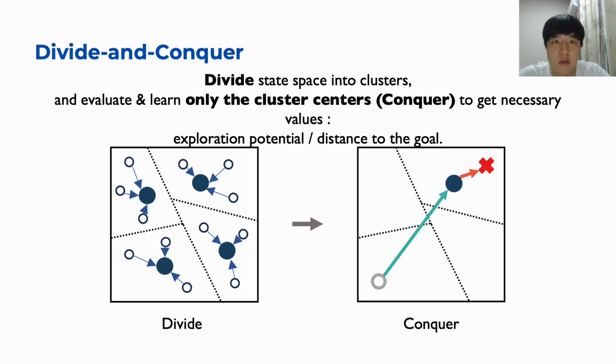We use this strategy to divide state space into clusters, focusing our evaluations on the cluster centers. This allows us to efficiently compute essential metrics such as exploration potential and the distance to the goal, without needing to analyze every individual state.